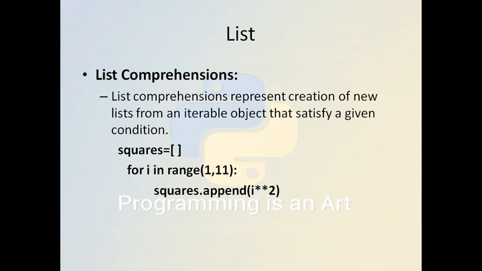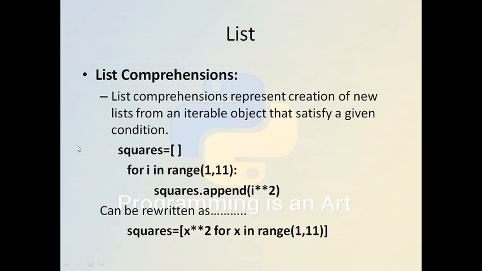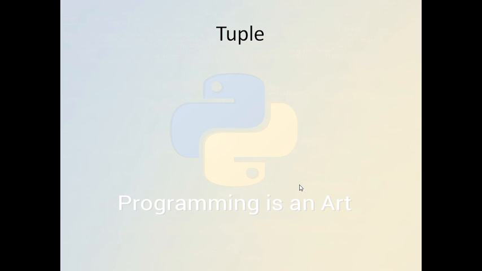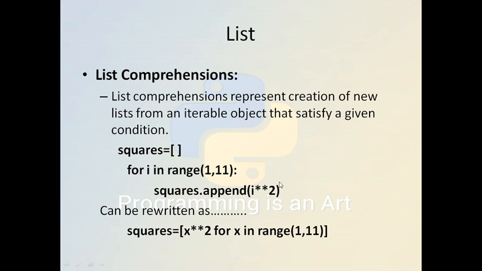And list comprehension is another example. List comprehension creates a new list from an iterable object that satisfies a given condition. How do we do it? We create an empty list and, for i in range 1 to 11, the square is appended to the end of the list every time, that is i squared. So this list will be created: 1, 4, 9, 16 and 25. This we can rewrite as square x squared for x in range 1 to 11.